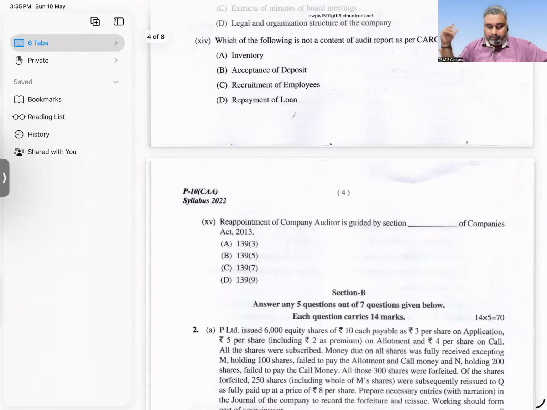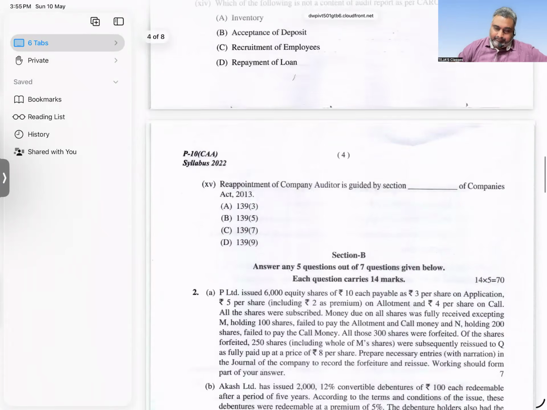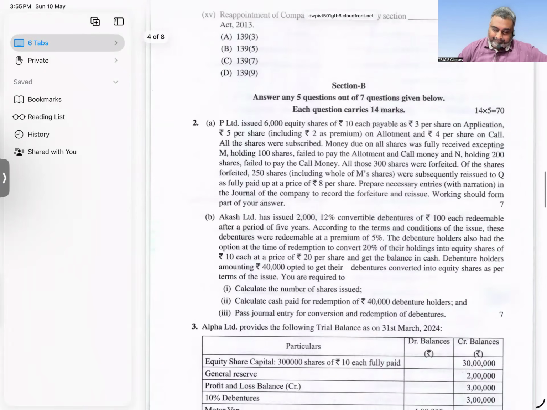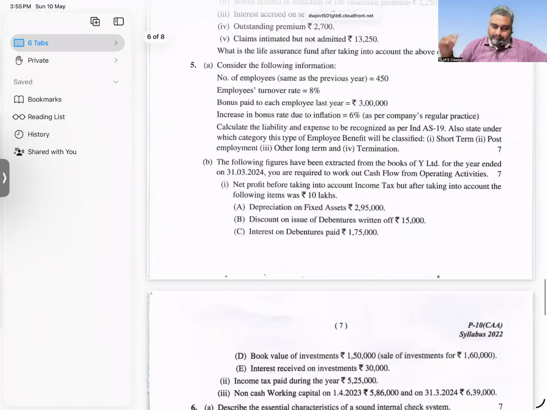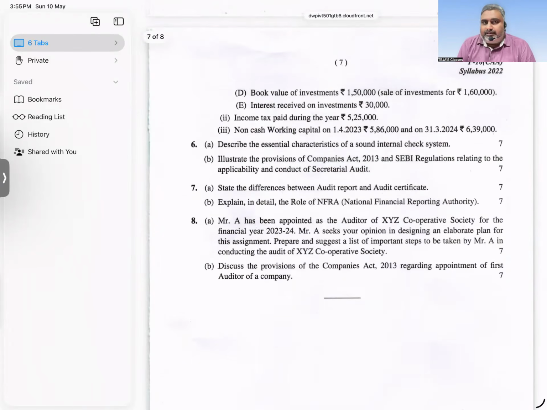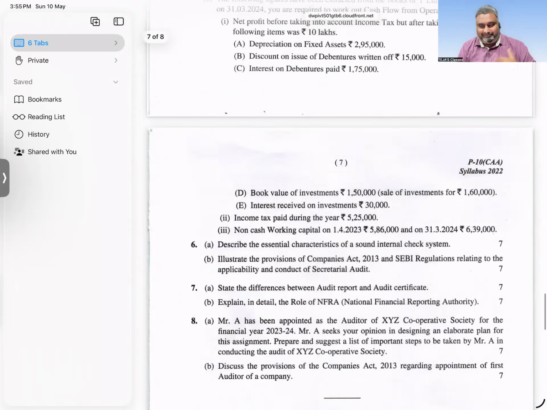Reappointment of company auditor described in. That's the reason I said, I remember the section numbers. Why I said in the company audit means somewhere they can go with the section numbers only. Characteristics of internal check. Yeah. Regarding secretarial audit, audit report and audit certificate, NEFRA, and first auditor appointment, how you will do audit of cooperative societies. One more paper for your satisfaction.